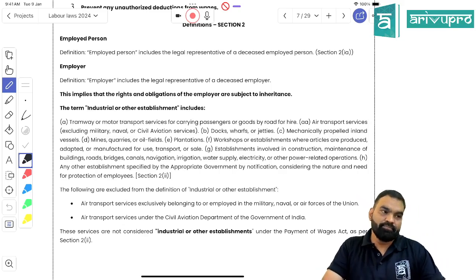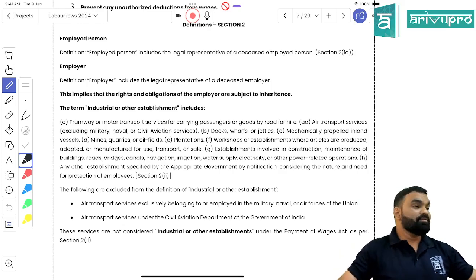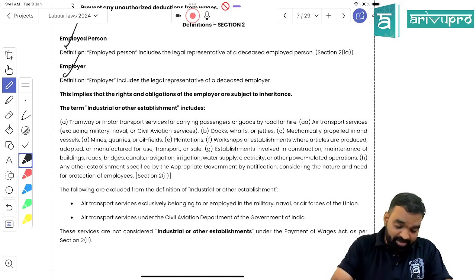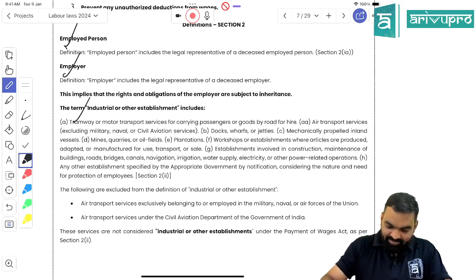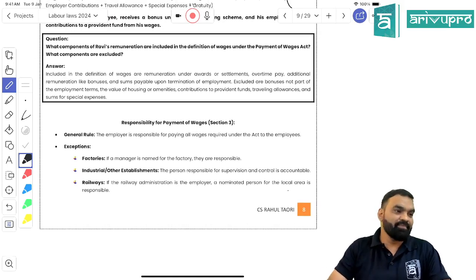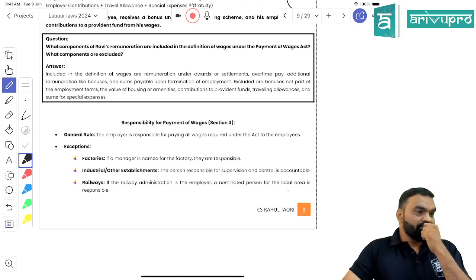How? Tell me with logic. Owner is responsible for the... What?